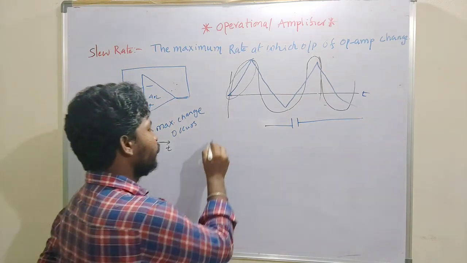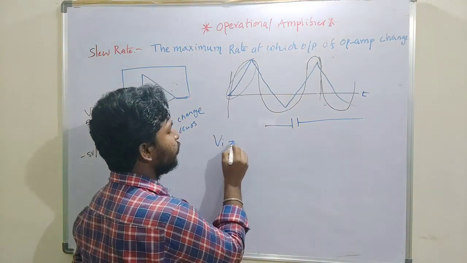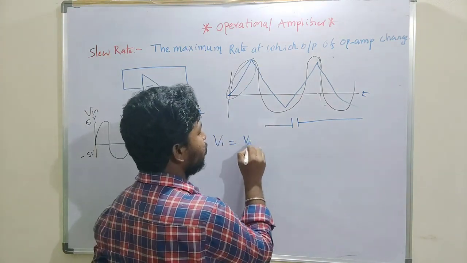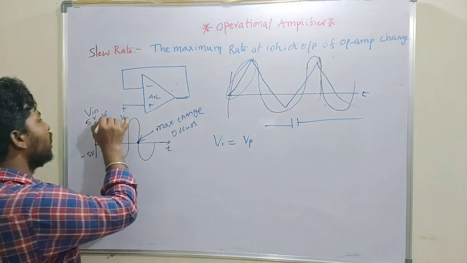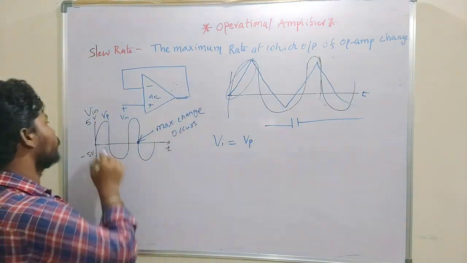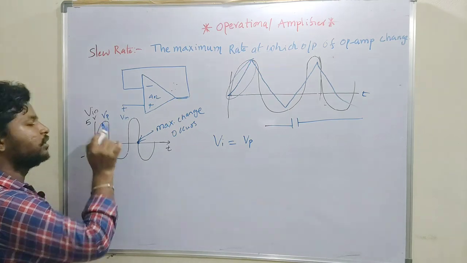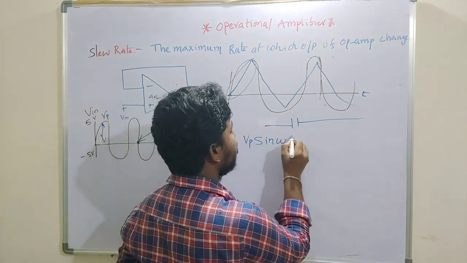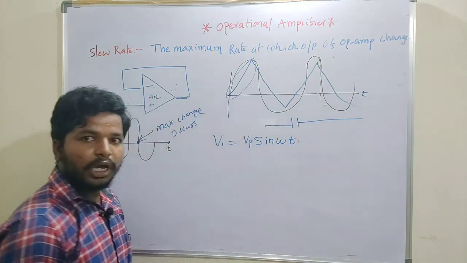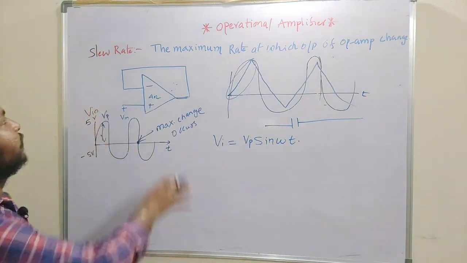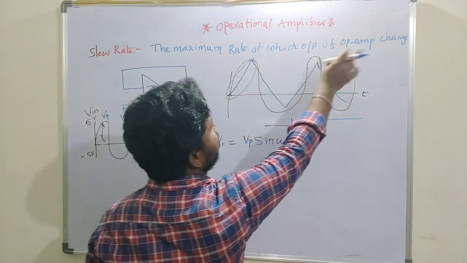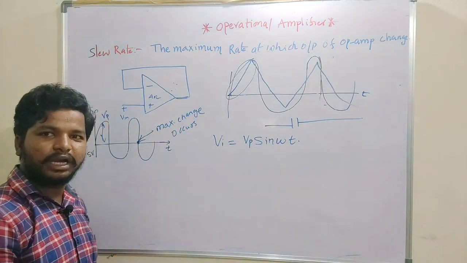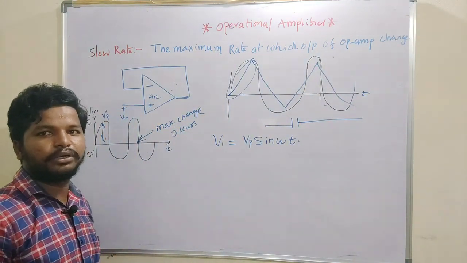If I want to calculate the slew rate of the given operational amplifier when I give a sinusoidal input, we assume that the amplitude of the signal is Vp. I want to model this as Vp sin omega t. The slew rate is the maximum rate at which the output of an operational amplifier changes with respect to time.